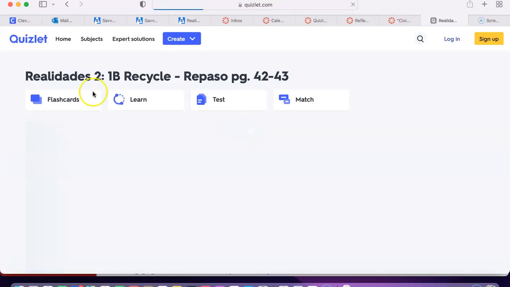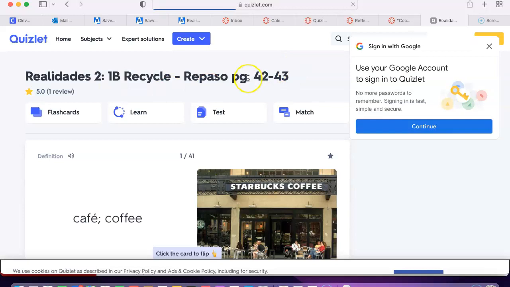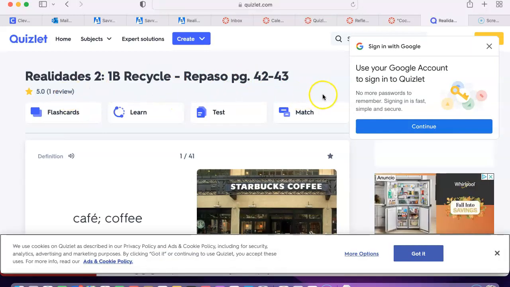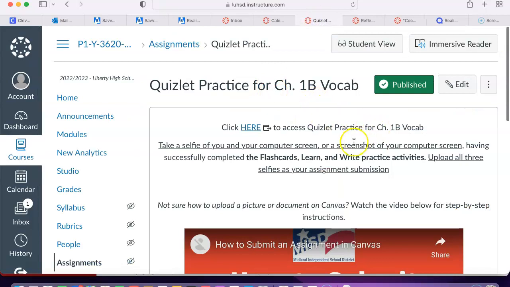So clicking on that link, it'll take you to the Chapter 1B repaso, the places that we were just looking at. And there are a variety of activities for you to choose from. And the three that I would like you to complete, as this is an assignment, is the flashcards, learn, and write practice activities.